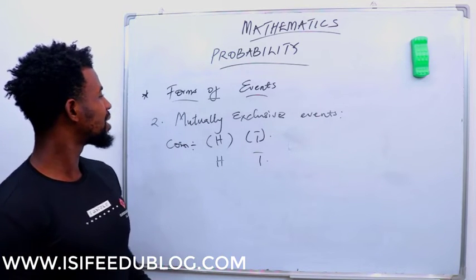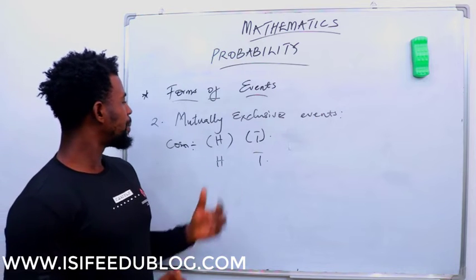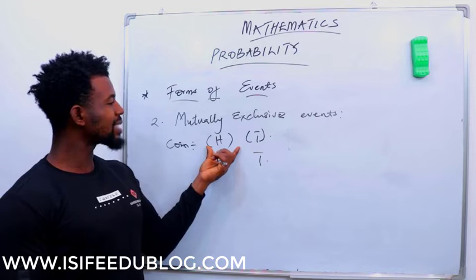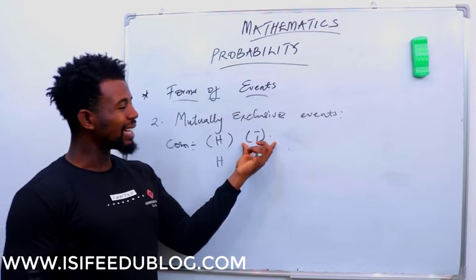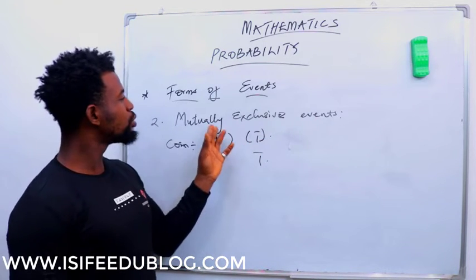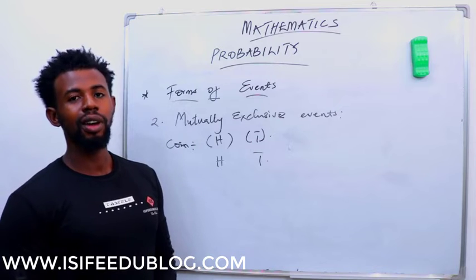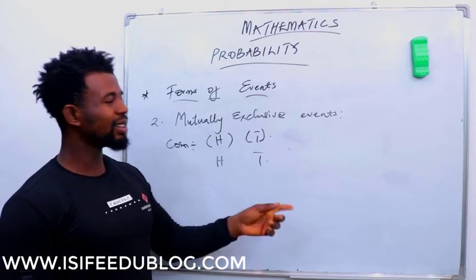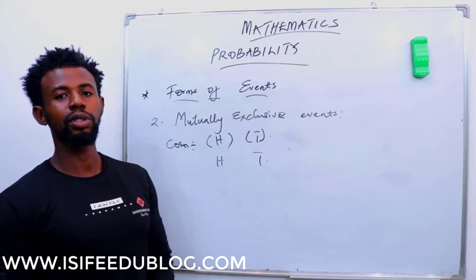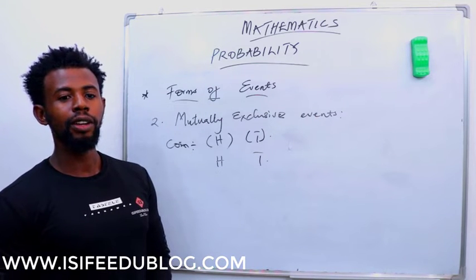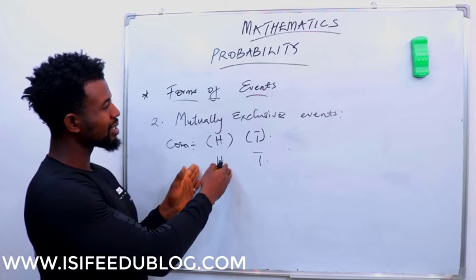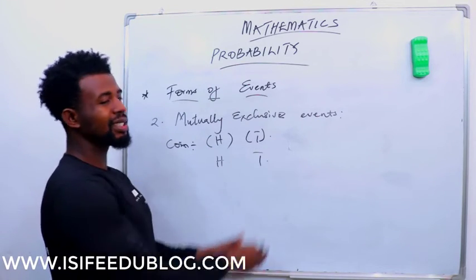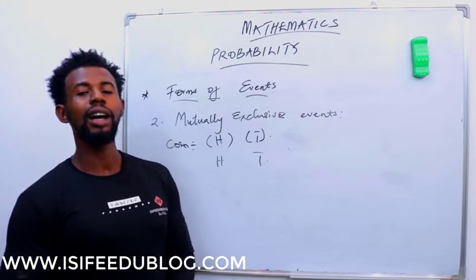So we have that the possibility of getting a head and getting a tail are mutually exclusive events. Why? Because I cannot have a head and a tail from one possible toss. Alright? So the probability of getting a head is mutually exclusive to the probability of what? Getting a tail, because they cannot occur at the same time.